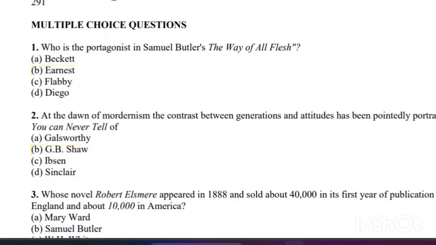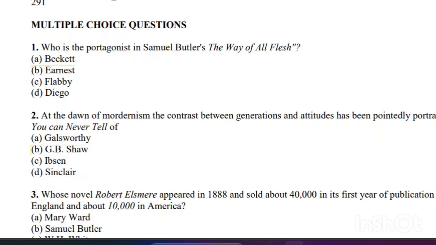It's the first video on the modern period, and today I'm trying to solve 50 questions that are very important for the upcoming UGC NET exam. You should also compare your preparation with these questions, and write down in the comment box how many you got correct. Let's begin without further delay.